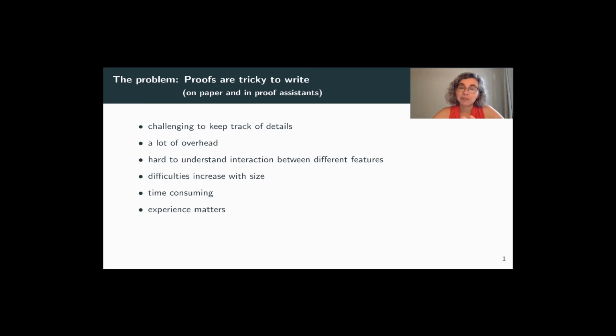We have to build up an infrastructure for modeling, for example, bindings and contexts and so on. So there's quite a lot of time that goes into building this particular infrastructure. It's often hard to understand how different features interact. Difficulties increase with the size of the mechanization, and it can be really quite time consuming. We see that often a whole team of students is tackling some of these mechanization efforts. And experience very much matters.